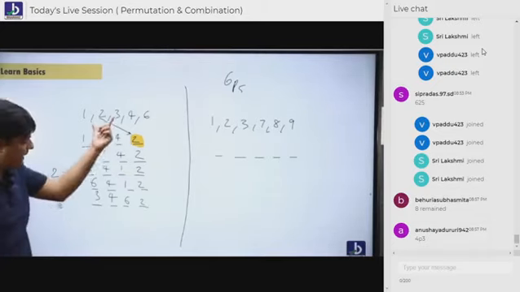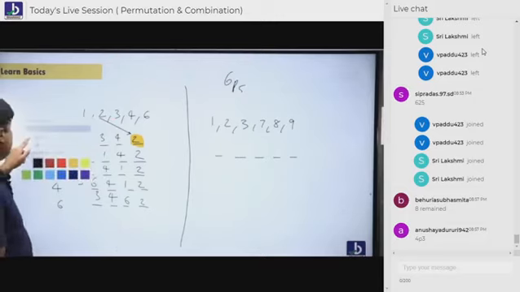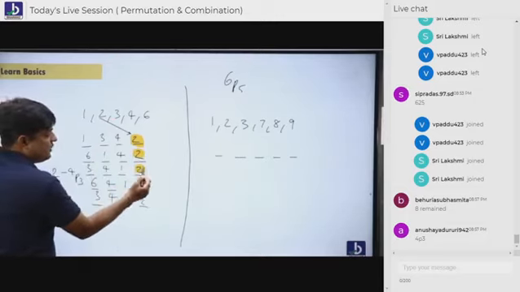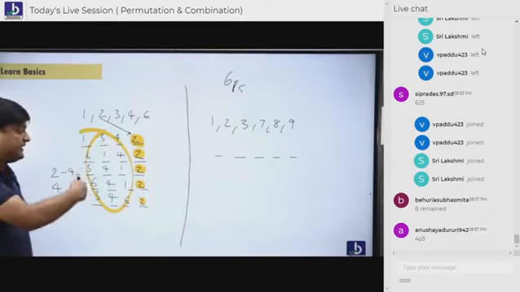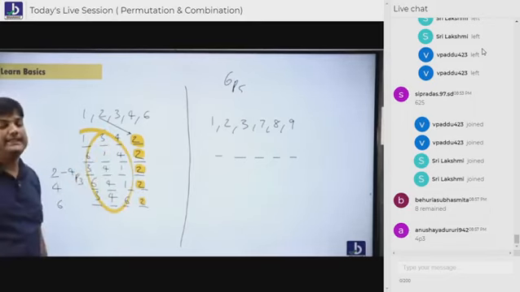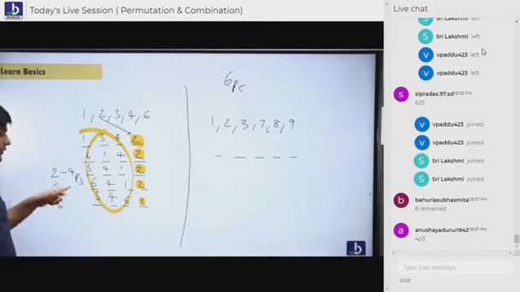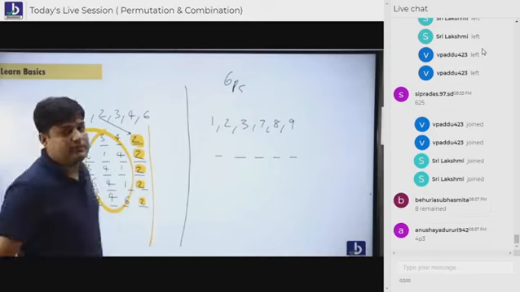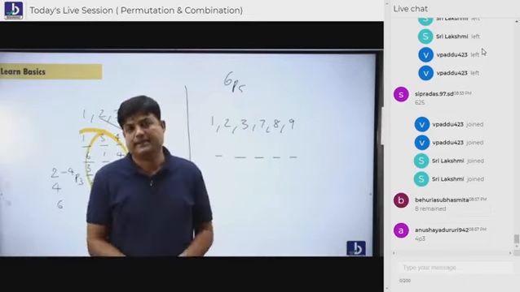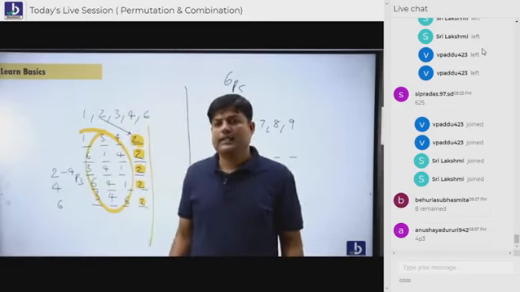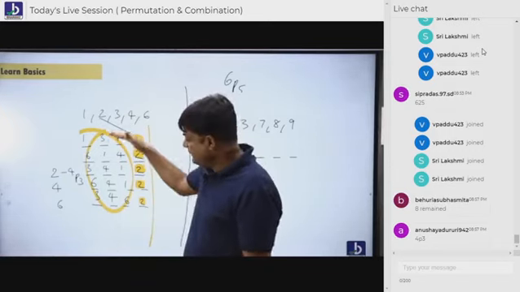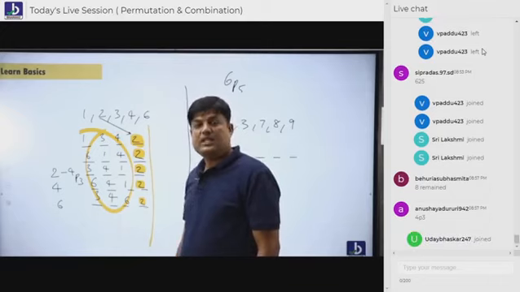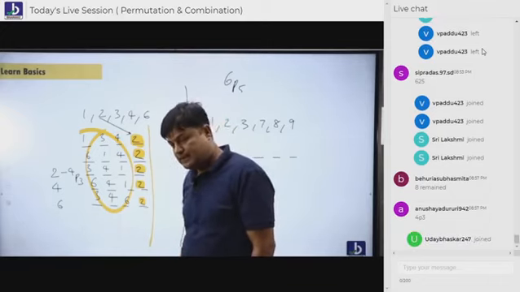If you keep on writing all these things, look, I'm not changing 2. 2 is fixed. 2 is not moving anywhere. Remaining all people are moving. So tell me, how many such movements are possible? 24. That we write in the form of 4p3. Do you think all these 24 numbers are divisible by 2? Yes. Tell me why. Sir, starting number is fixed, na? When starting number is fixed, all are divisible by 2. Are you understanding, everybody?